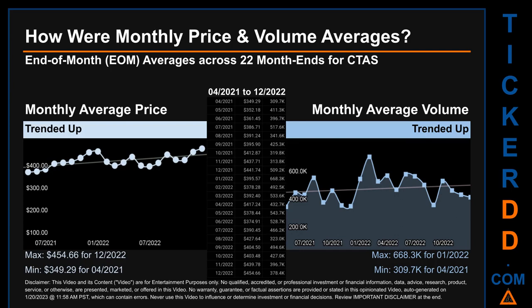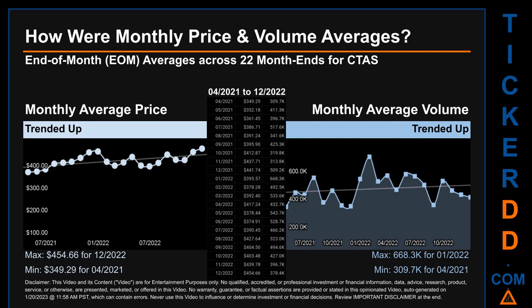How were price and volume averages for CTAS? Across 448 trading days, there were a total of 22 month ends, of which monthly averages for daily price and volume were calculated. Overall, monthly price average trended up while monthly volume average trended up.